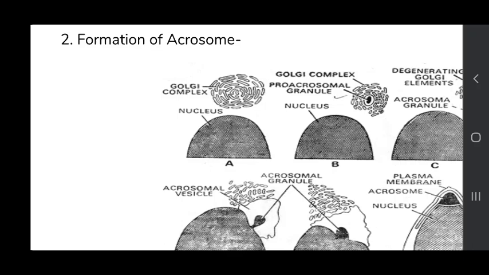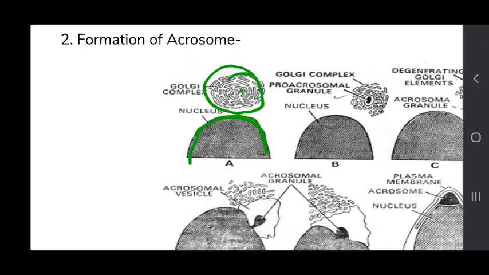This Golgi complex gathers in front of the elongating nucleus. This is the elongating nucleus. In front of this the Golgi complex gathers, and the cisternae of the Golgi complex are present over here.